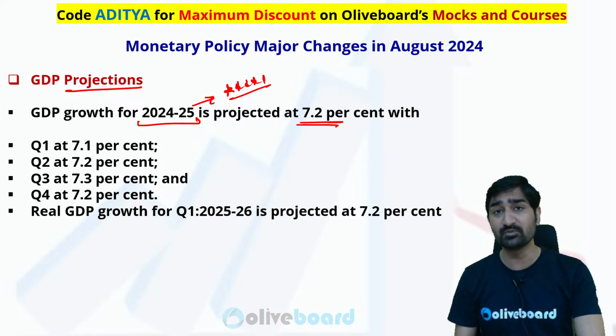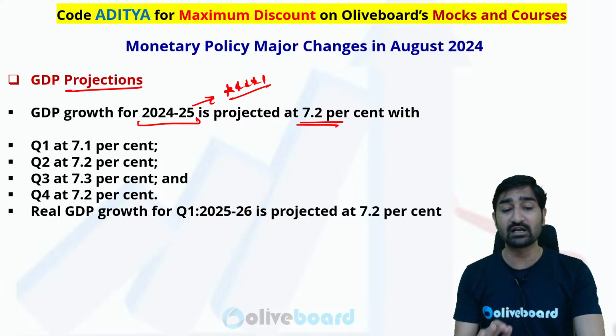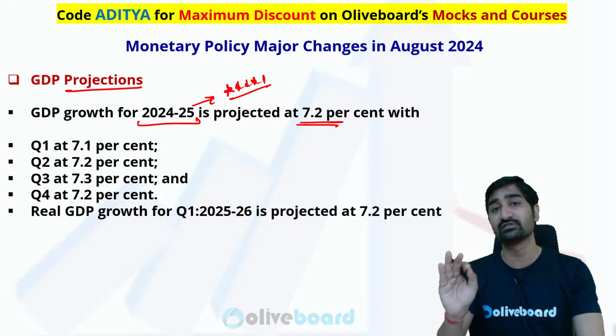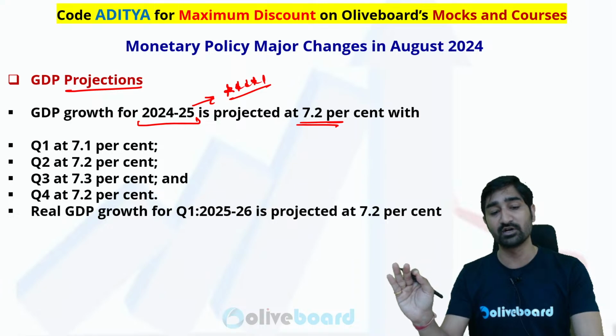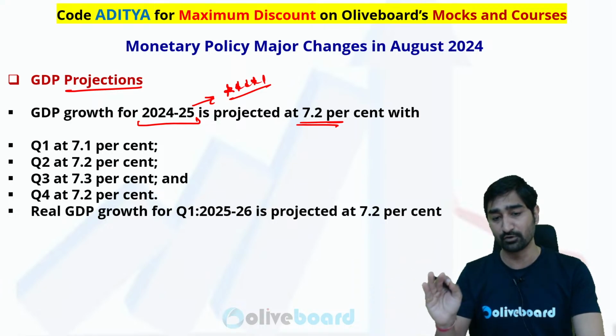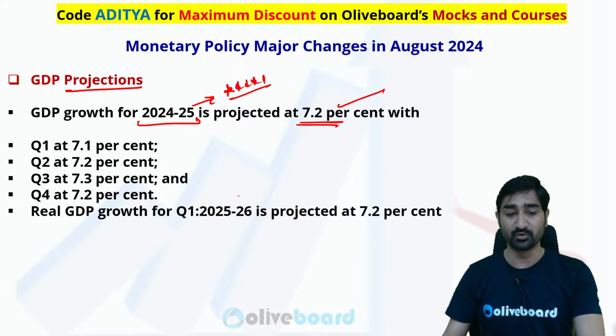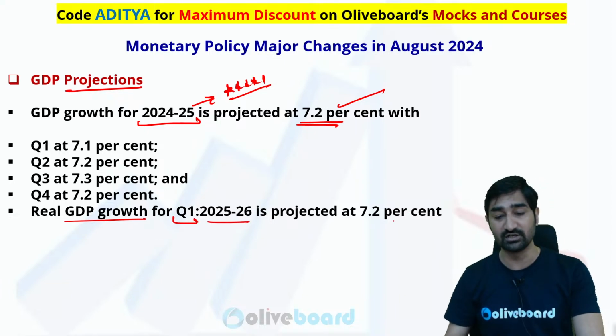In the RRB PO Mains, IBPS PO Mains examination, you can directly expect the question that according to the Reserve Bank of India, what is the GDP prediction for the financial year 2024-25? Answer will be 7.2%. Or what is the real GDP prediction for the quarter 1 of the next financial year?